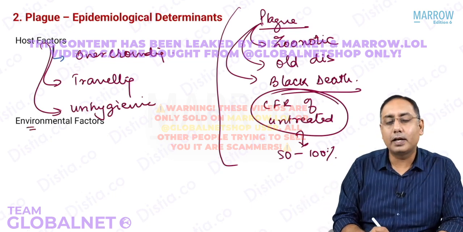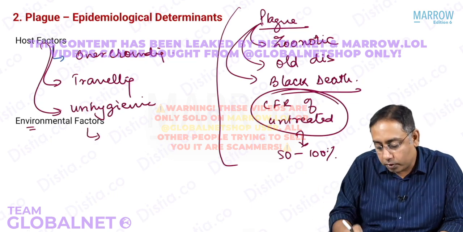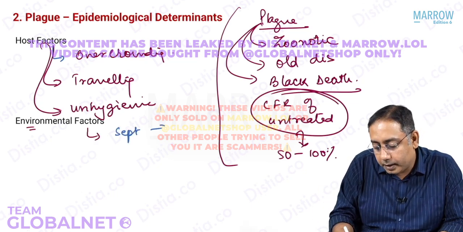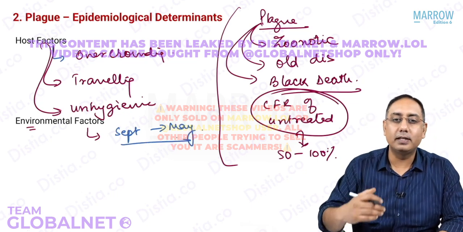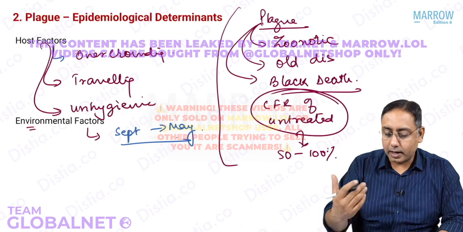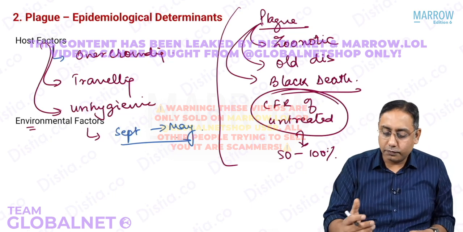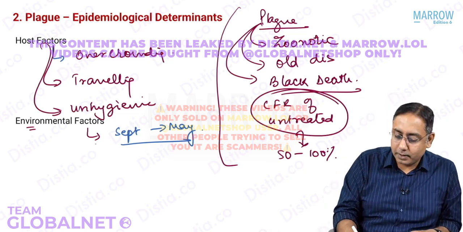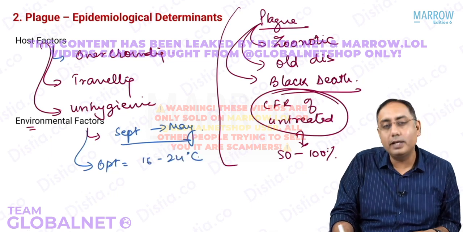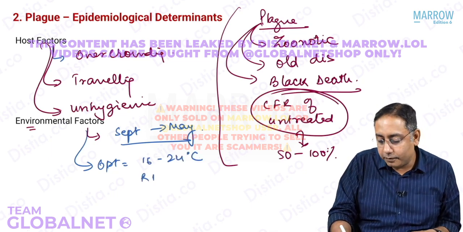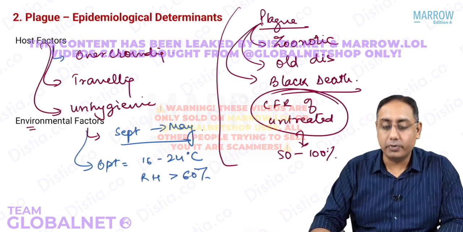What are the environmental factors? Plague does have a seasonal trend. Plague is known to spread more after September up till May. So probably the winter months are better for the plague bacilli. There is more transmission, and rat activity also increases once the monsoon season is over. The optimum temperature is 16 to 24 degrees for the plague bacilli, with a relative humidity of more than 60%. That actually promotes plague bacilli transmission.